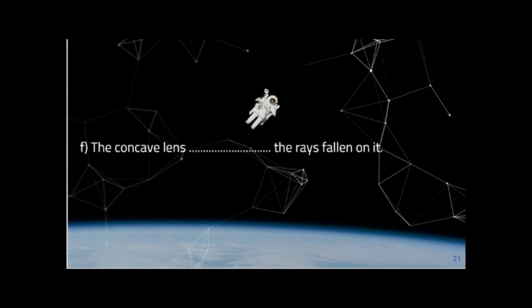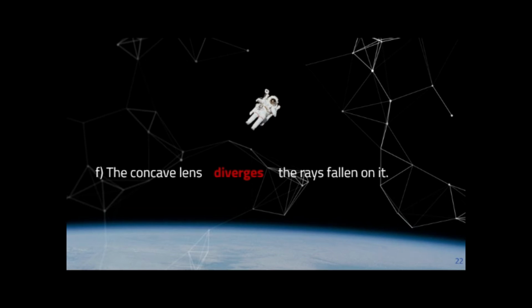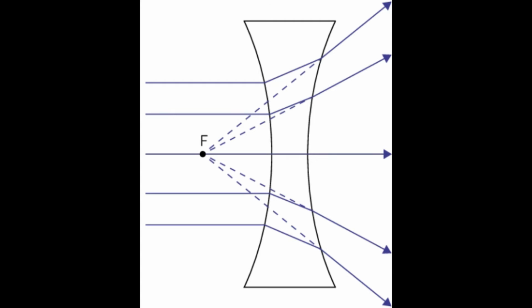Question number F. The concave lens space the rays falling on it. We know the two types of lens, concave and convex. The concave lens diverges the rays falling on it. What is the meaning of diverge? It scatters the rays or spreads the rays. So the concave lens diverges the rays falling on it.